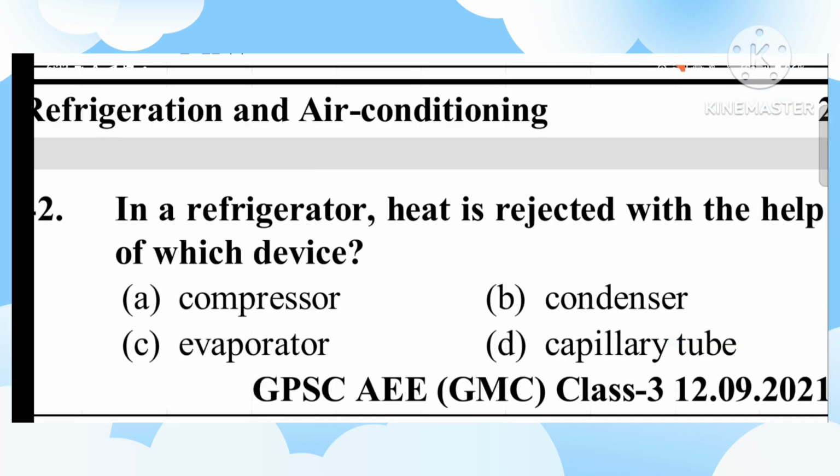Friends, question number 42. In a refrigerator, heat is rejected with the help of which device? A. Compressor, B. Condenser, C. Evaporator, D. Capillary tube. B, condenser. Heat is rejected by the condenser and extracted by the evaporator.